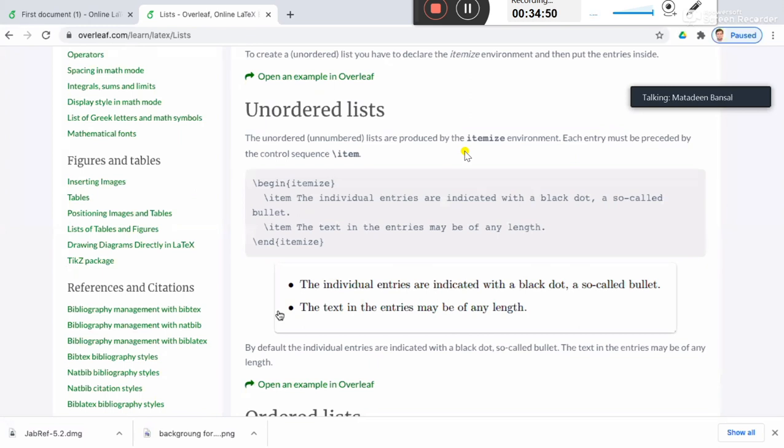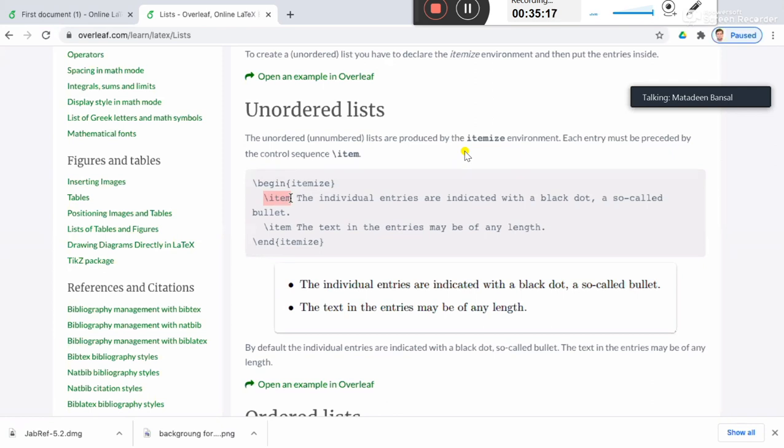For unordered list, there is an environment known as begin itemize and end itemize, the itemized environment. And for each bullet there is a command \item, \item for each element in the list.